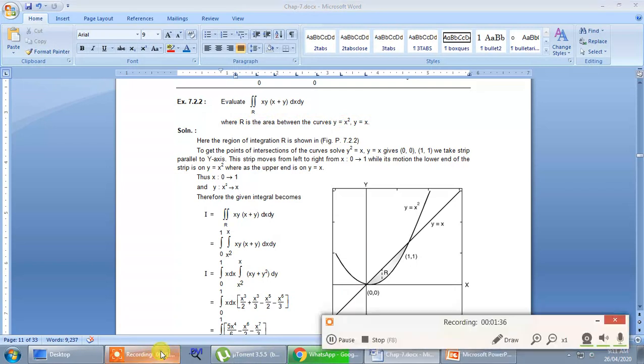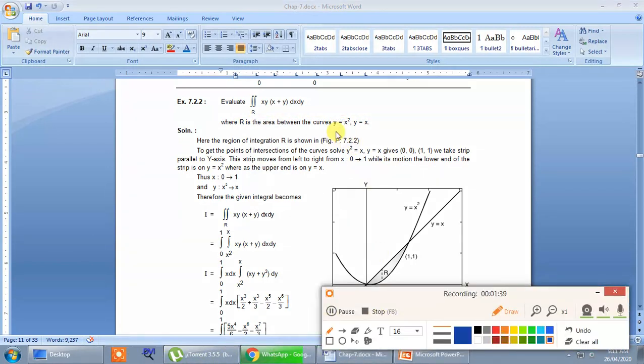Note that the first curve y is equal to x square, yes, it is an upward open parabola. Why is it an upward open parabola? Because it is symmetrical about the y axis. Why is it symmetrical about the y axis? Because all the powers of x are even, therefore it is symmetrical. And you will find that if x is 0, y is 0, that's why it is passing through origin. So you will be getting a parabola which is upward open. So the first curve is a parabola which is upward open.